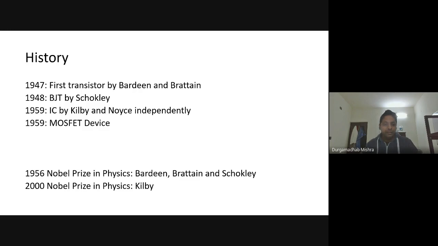At the same time, a lot of development was happening in semiconductor devices in terms of their fabrication. In the same year, 1959, the MOSFET, the metal oxide semiconductor field effect transistor, was first invented. The concept was known, but people were not able to demonstrate that we can make such a device.